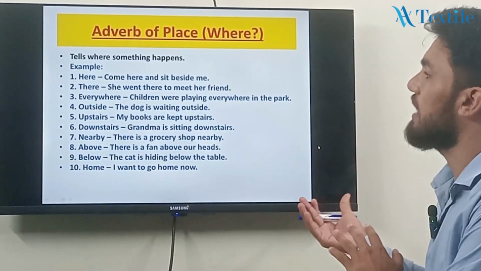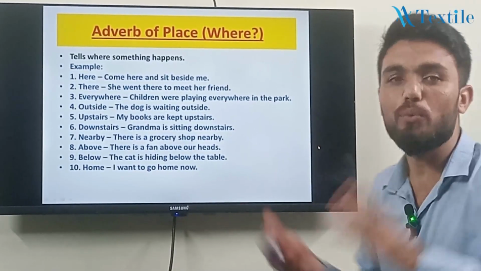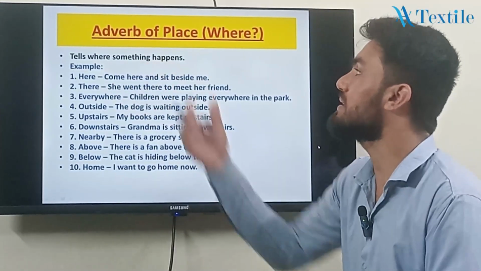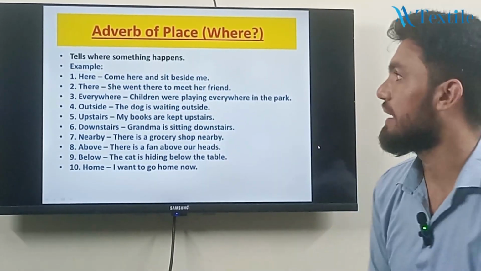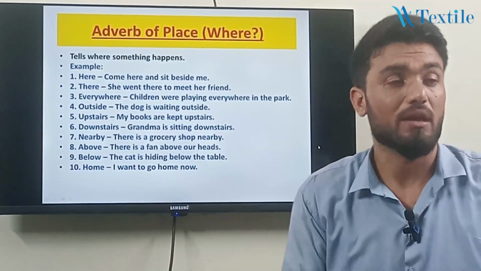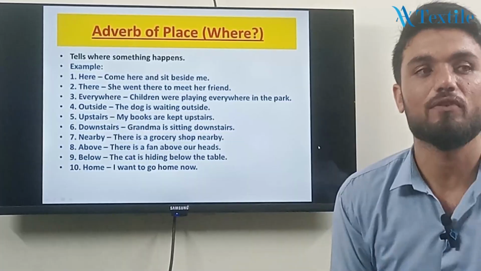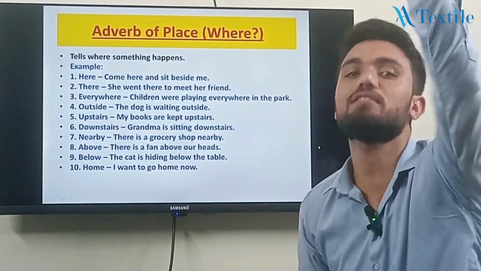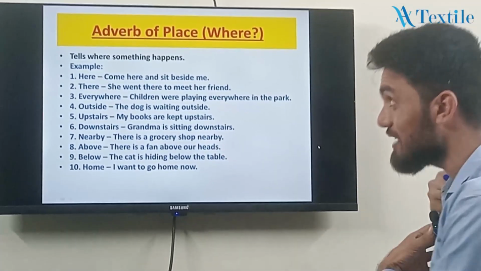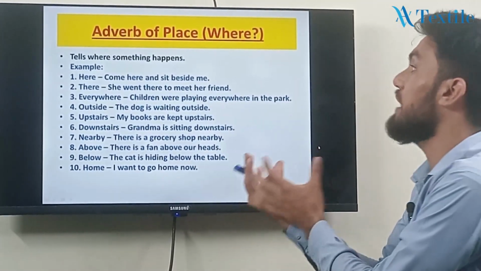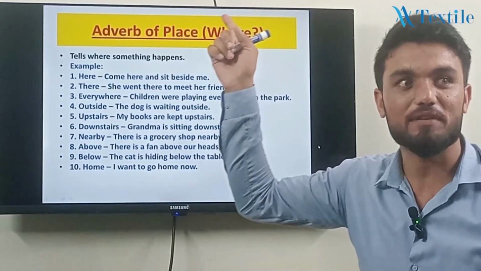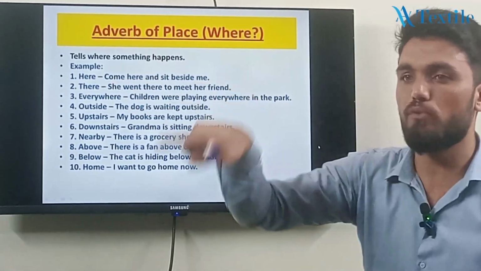Adverb of place, we use it every day and you should know about it. It tells where something happens. Like the first word is here. Come here. Here is an adverb of place. Go there. I'm telling you. Come here and sit beside me. She went there to meet her friend. There is an adverb of place.